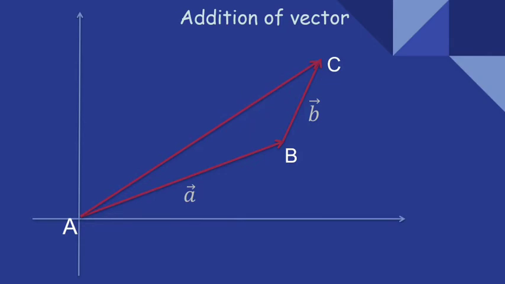And now draw the direct vector from A to C. So this vector from A to C is the addition of both vectors. So this is how vectors are added. It is similar to this: if I go from A to B, then from B to C, it is equal to going directly from A to C. So this is the simple understanding about addition of vectors.